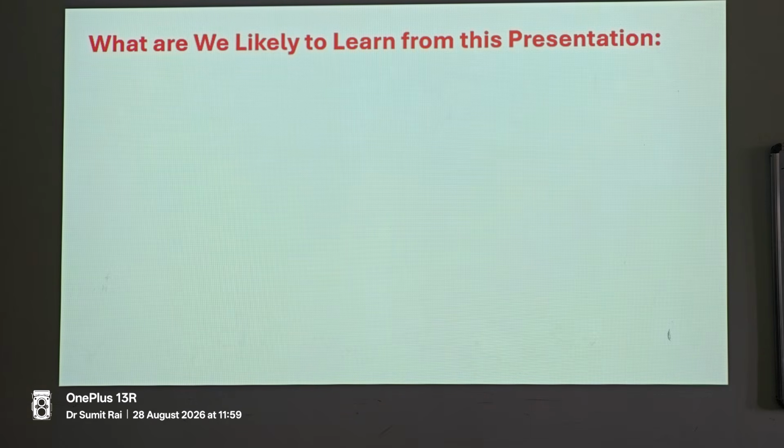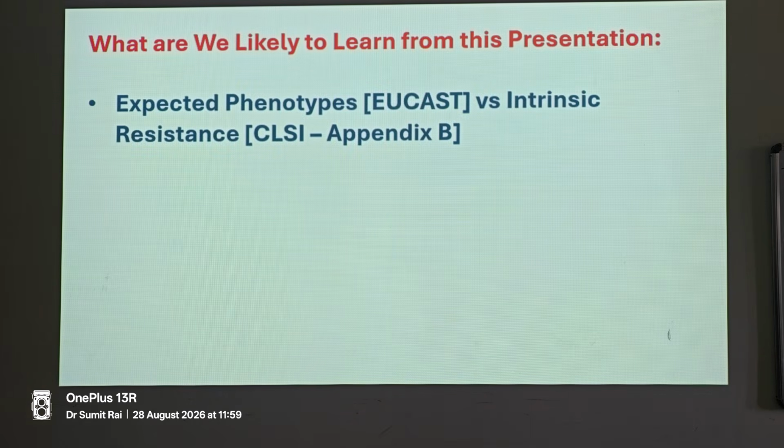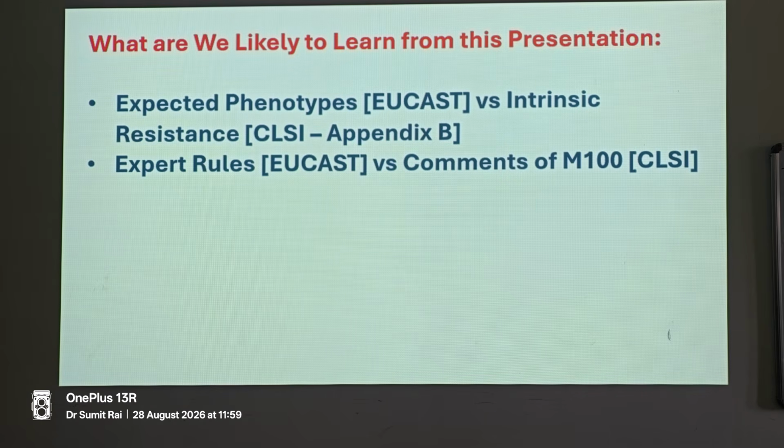So what I would like to learn from this presentation is what are expected phenotypes and what is intrinsic resistance. Expected phenotypes is a term that is used by EUCAST, and the intrinsic resistance term is used by CLSI, specifically in Appendix B of the M100 document that we search for every year. And we search for it every year because we think that it is paid, so whatever is paid has more value, so we tend to stick more towards CLSI.